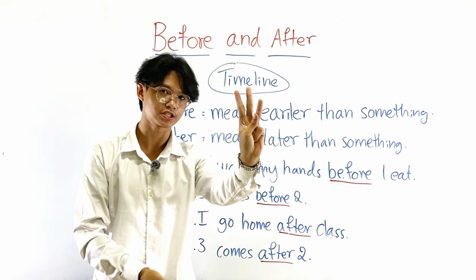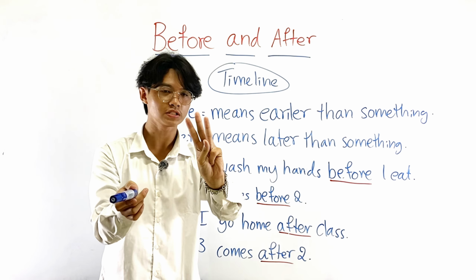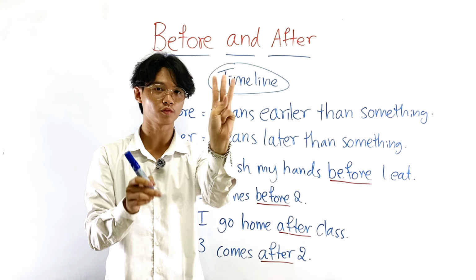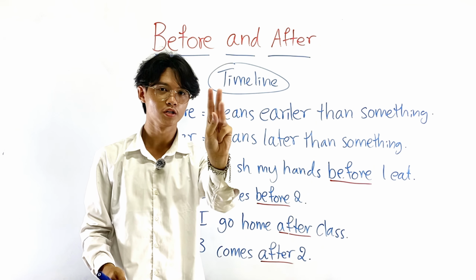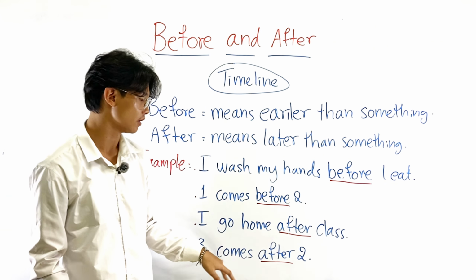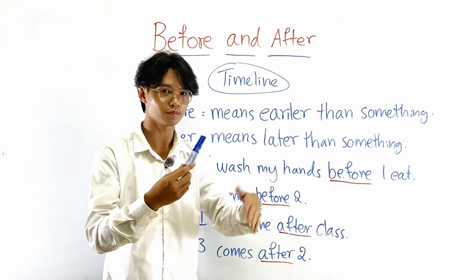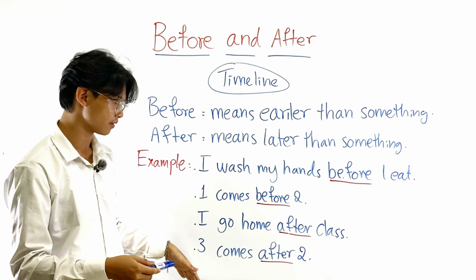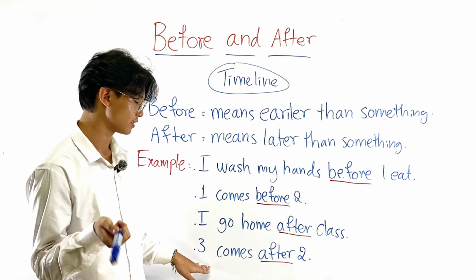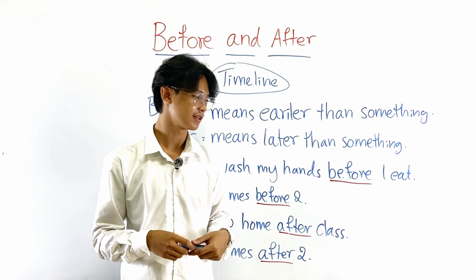Before that it's actually 2. So 2 and 3. That's how you know 3 comes after 2, meaning that 3 comes later than 2, later on. 3 comes after 2. So after 2 it's actually 3. So 3 comes after 2. That's correct.